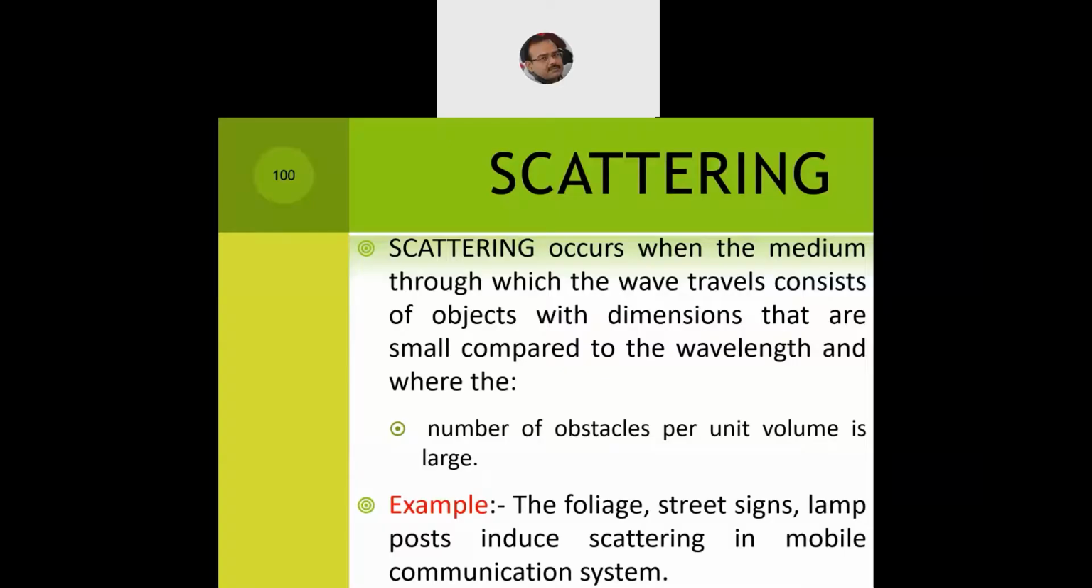Then street signs, where we can see the advertising boards, and then the lamp posts, they all induce scattering in the mobile communication system, because they will either absorb the signal or result in the scattering of the signal. They will never be able to reflect back the signal in the atmosphere. So scattering also results in the loss of the signal.